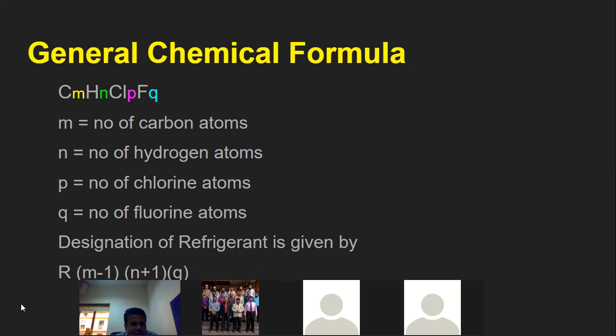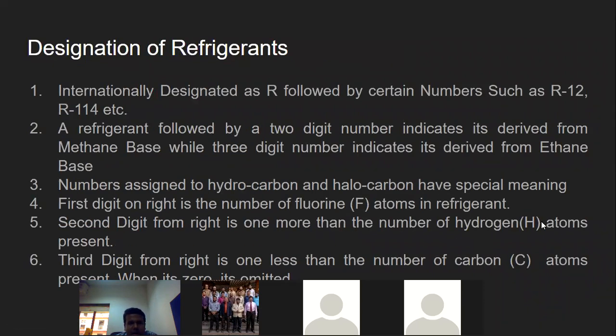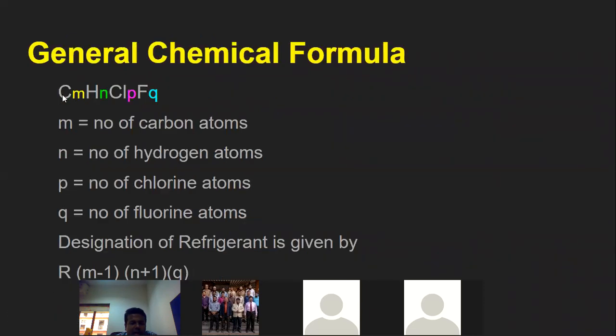I'll just go back. C is a carbon, H is the hydrogen, Cl is the chlorine, F is the fluorine. Carbon, hydrogen, chlorine, and fluorine. You might feel, sir, we are going into chemistry. We are just touching some concepts of chemistry. We will not do chemical reactions or matching moles.